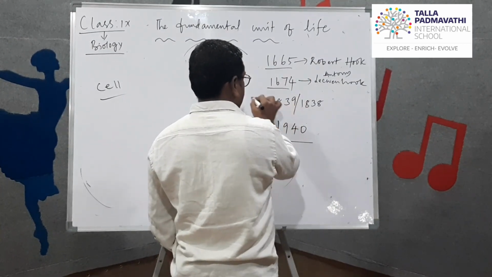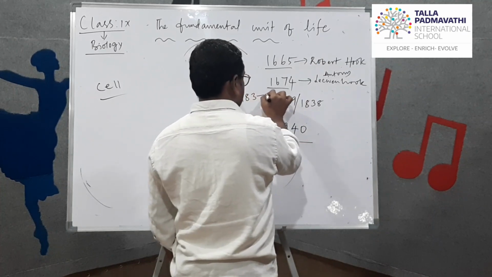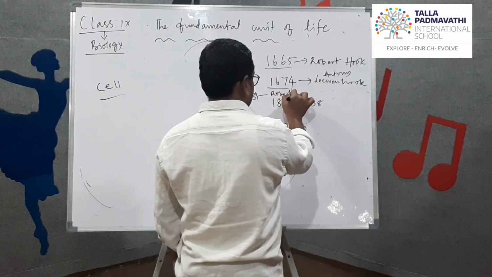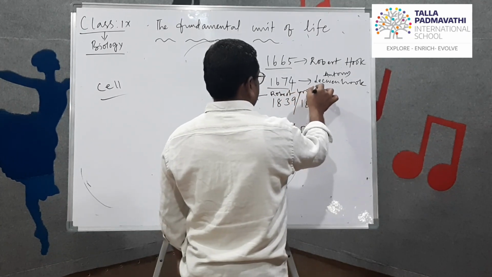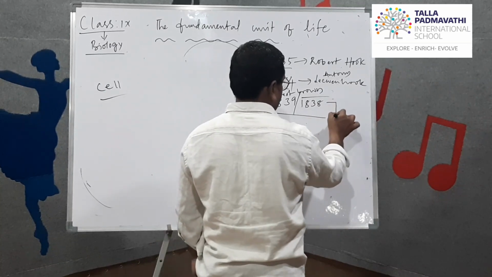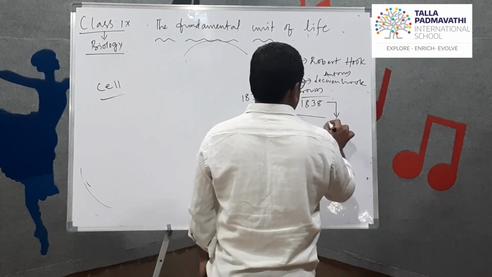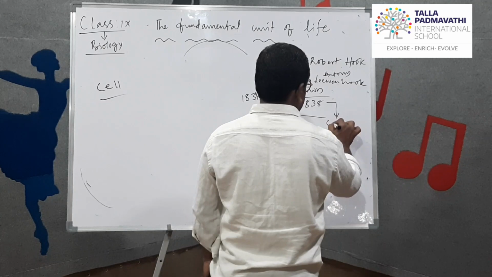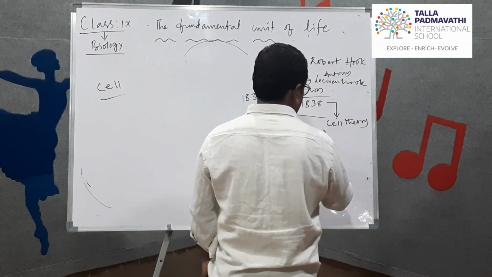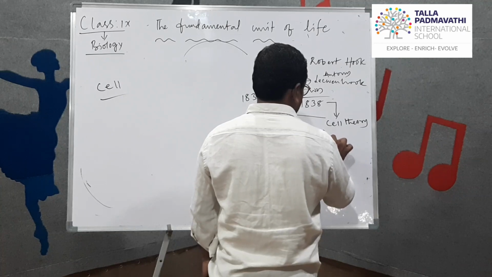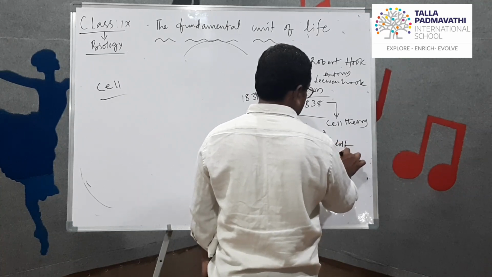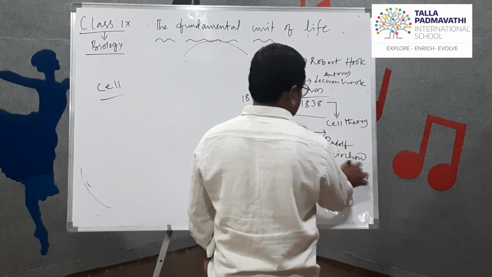First, let me write the name. And in 1831, Robert Brown. And 1839 and 1838, cell theory. And in 1940, Rudolf Virchow. I'll tell you each and everything. What about each discovery?